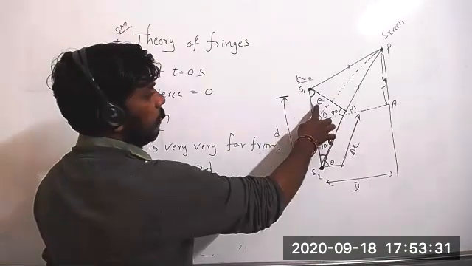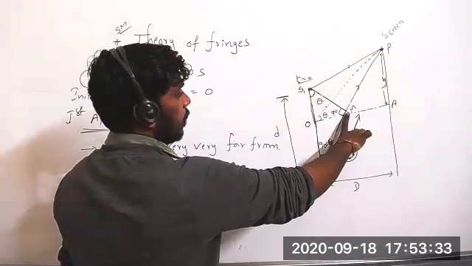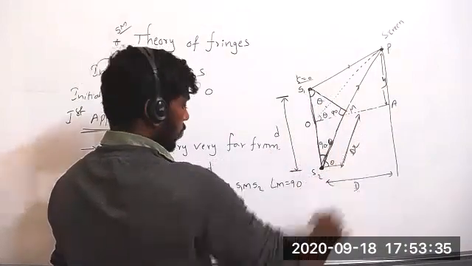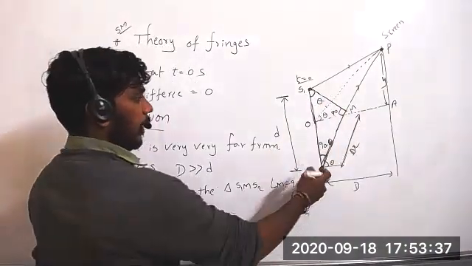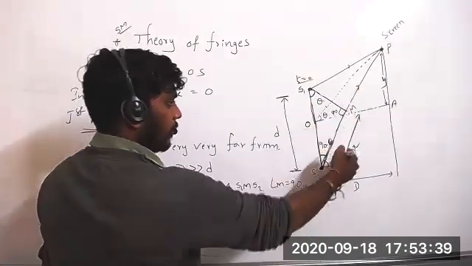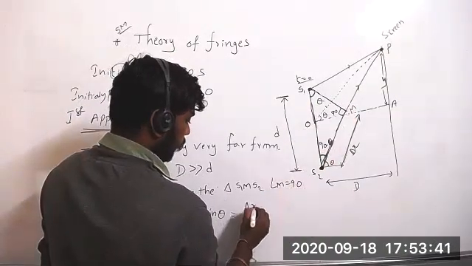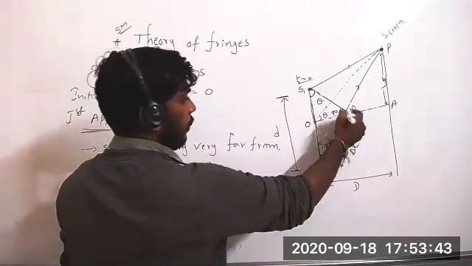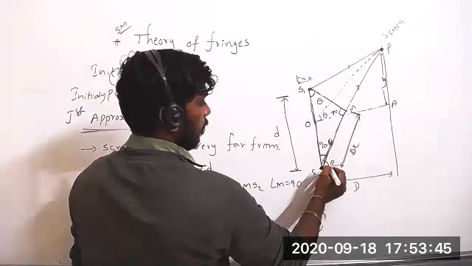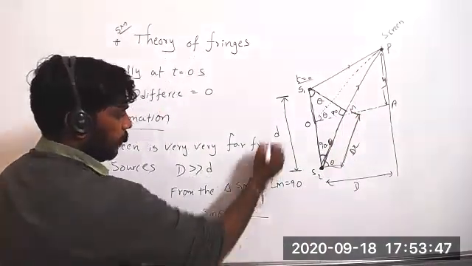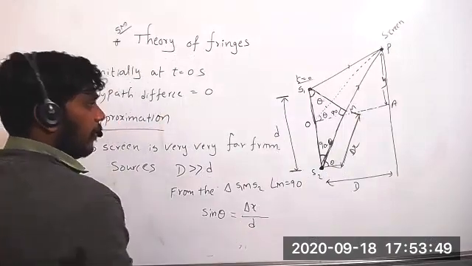Sine theta equal to opposite side by hypotenuse. S2M. S2M is nothing but delta x. Next, small d. Small d.